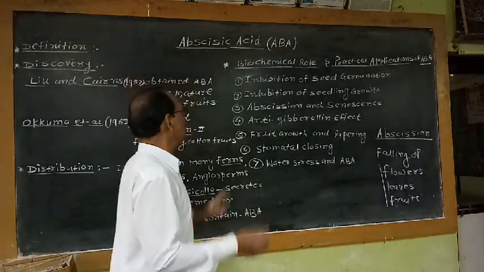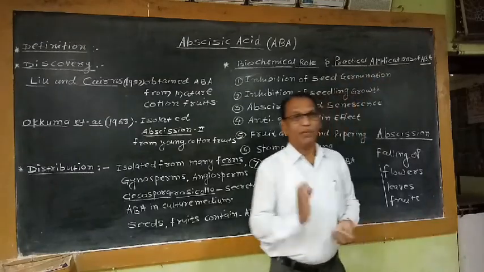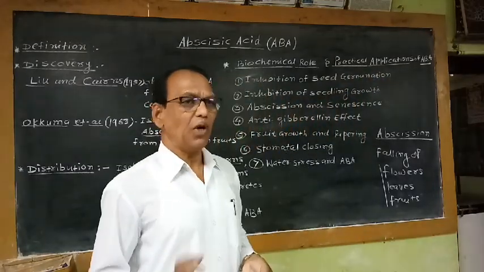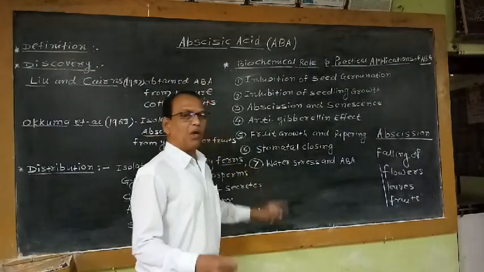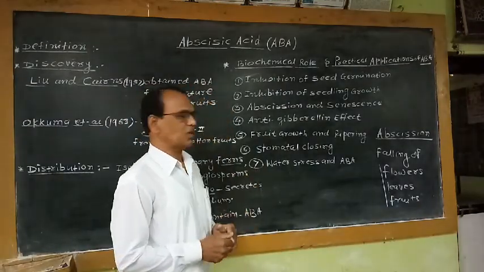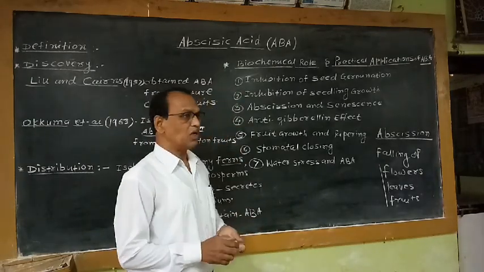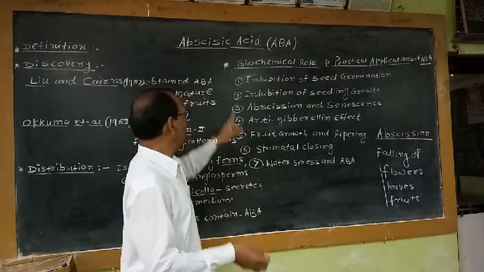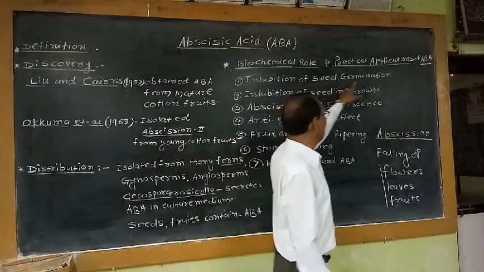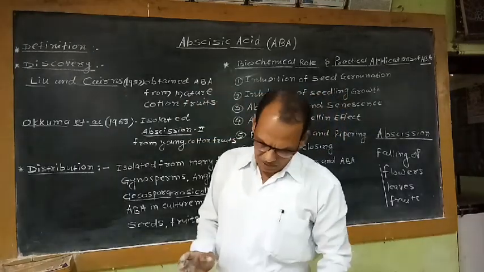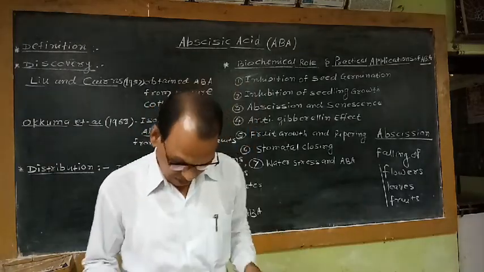Then the next point of our discussion is the biochemical role and practical applications of ABA. ABA plays an important role in performing 7 different biochemical activities or physiological roles. One by one I am going to discuss all these 7 biochemical roles of ABA. The first biochemical role of ABA is inhibition of seed germination. That means the process of germination is inhibited by this substance.